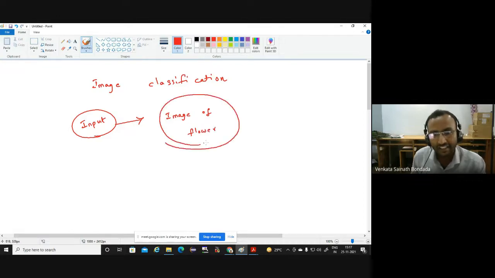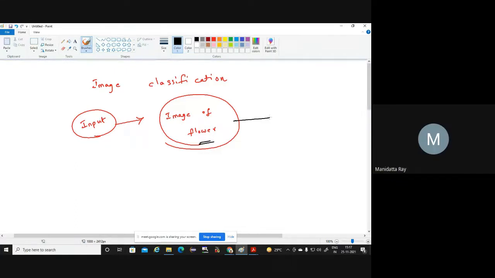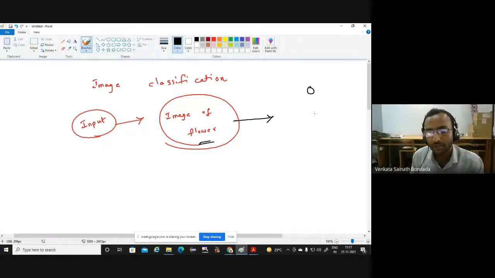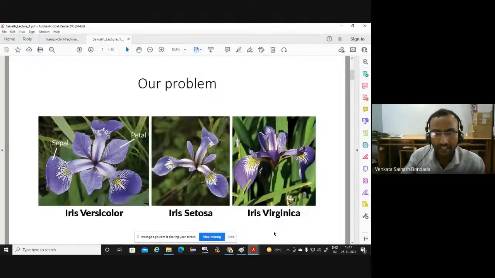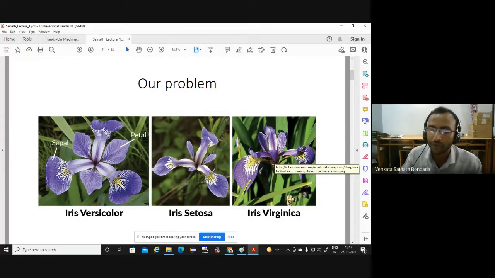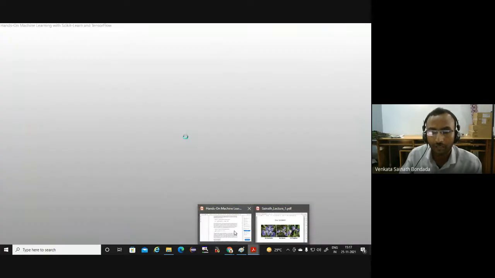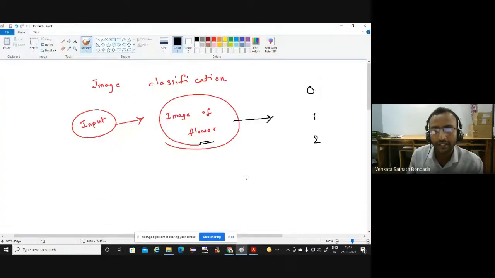All I want to know is that when you give me a new flower, whether it belongs to Iris setosa, Iris versicolor, or Iris virginica. To find out which category a new flower belongs to, I would like to develop a model, or a black box, or a function.